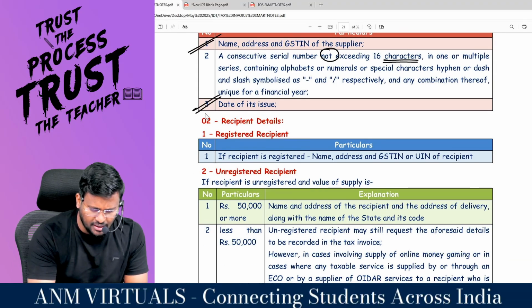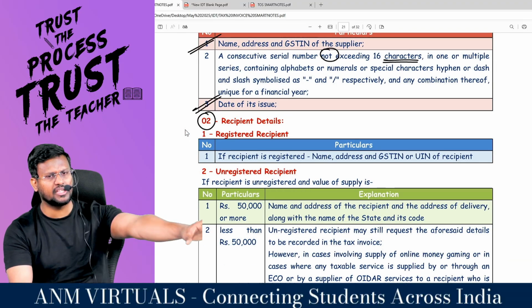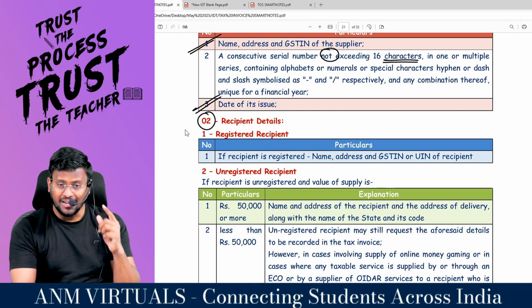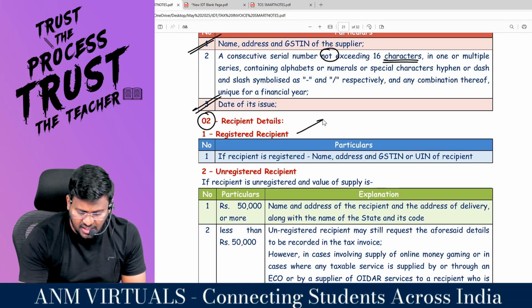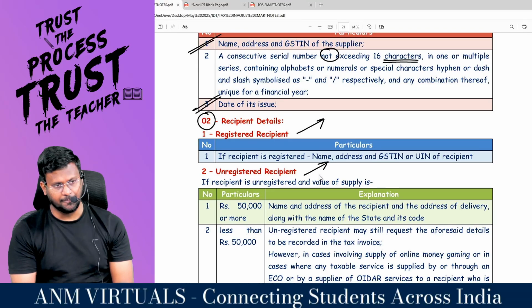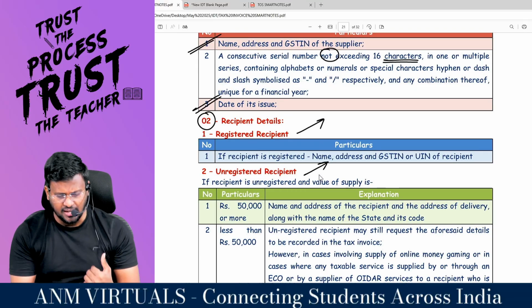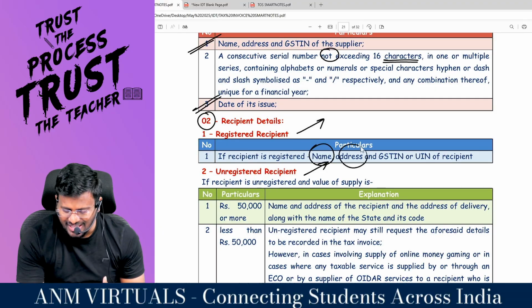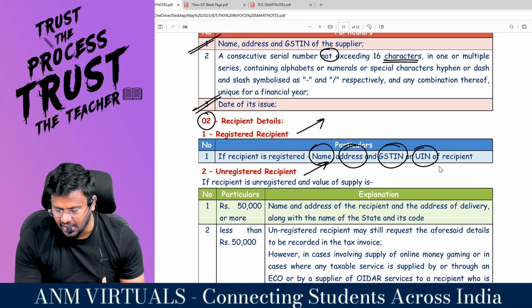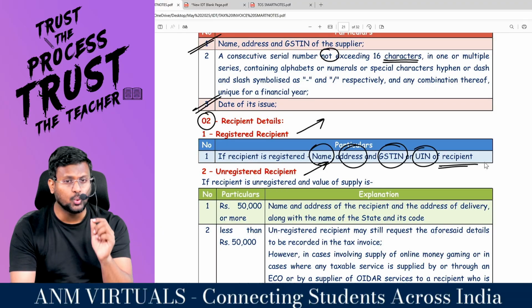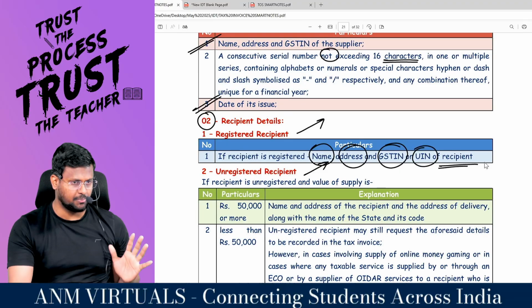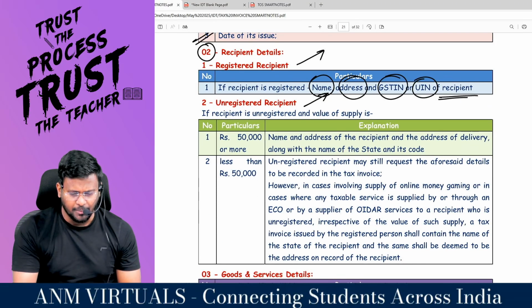Now the next one, recipient's details. The second part is what? Recipients. That recipient may be a registered recipient or an unregistered recipient. If the recipient is a registered recipient, what is its name? What is its address? And GSTIN and UIN of the recipient. Unique identification number of the recipient.